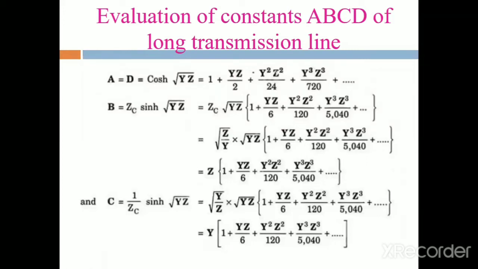Okay, next coming to the second method, that is the real angle method.